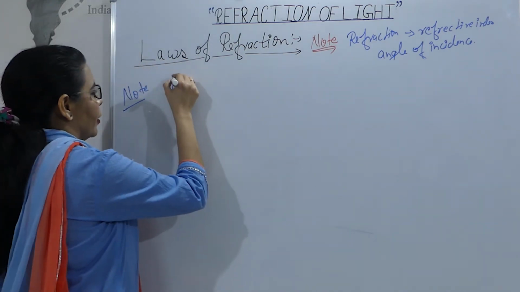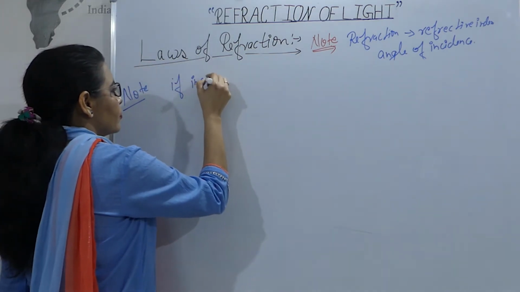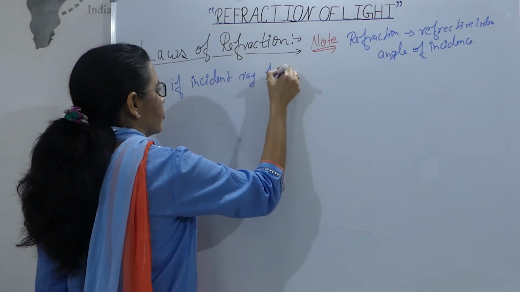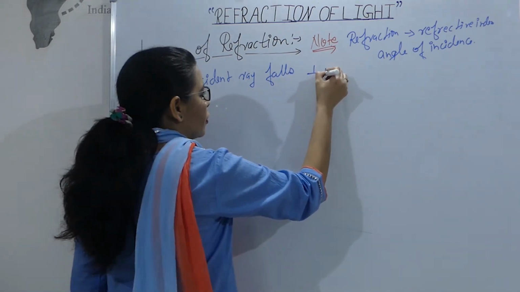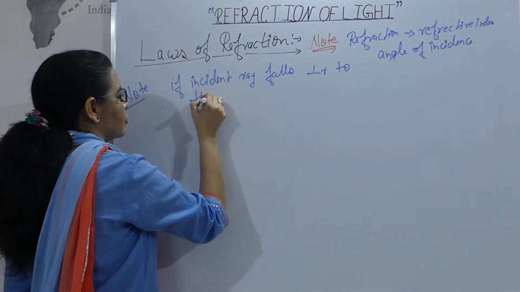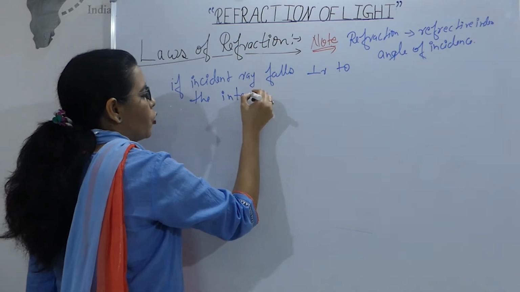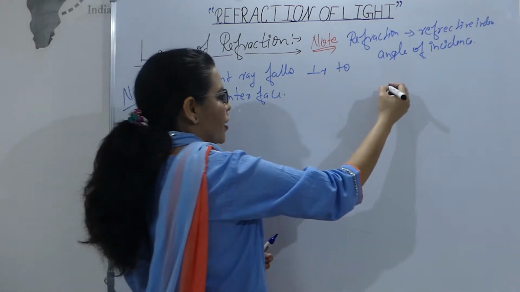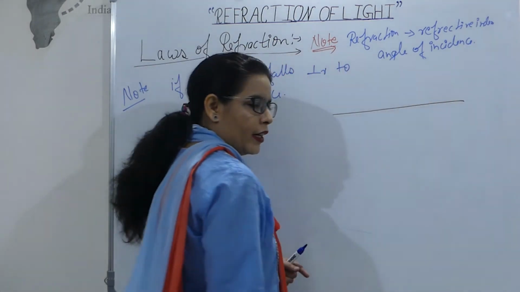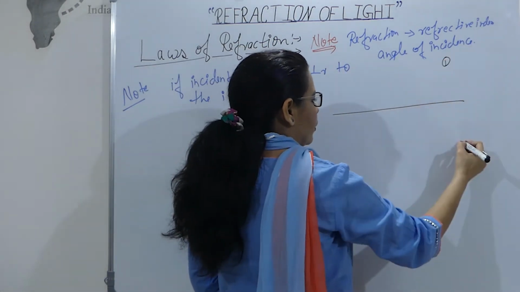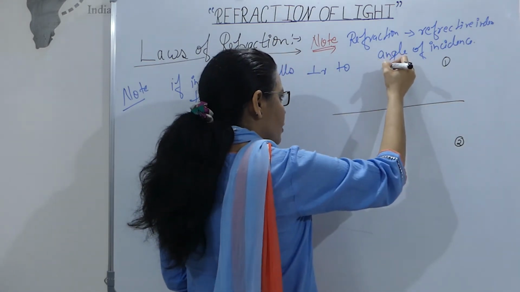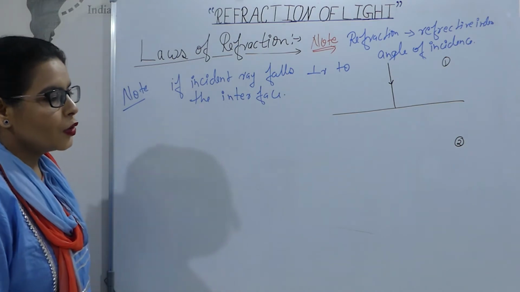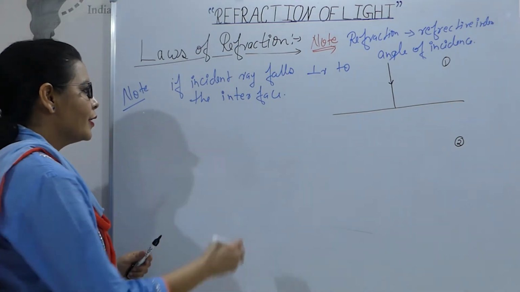interface. If incident ray falls perpendicular to the interface, then what will happen? So let's draw first. We are saying this is our interface, medium 1, medium 2. Light is falling perpendicular to the interface. Then what will happen? So here if you see, what is the angle of incidence?